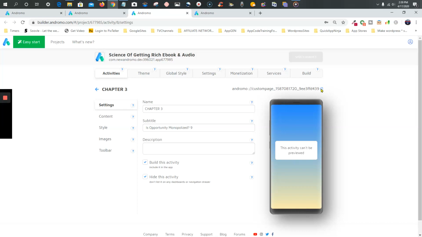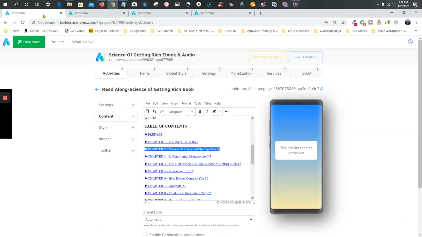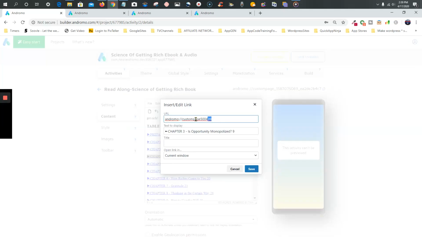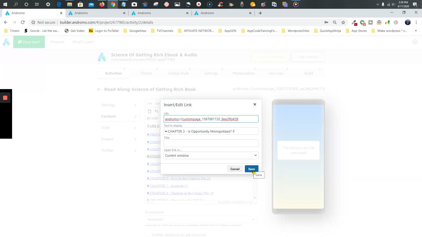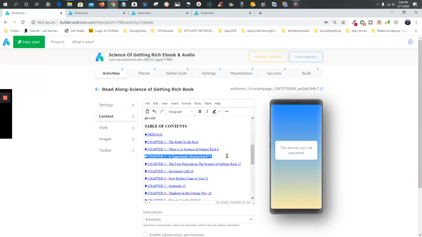D4439. Let's see, copy that. It's for chapter 3. What is that 9 at the end? I don't know why I got that on there. I'm gonna leave it for now. Right click, link. Okay, paste ours there. All right, 439, yep. Okay. Do another one.